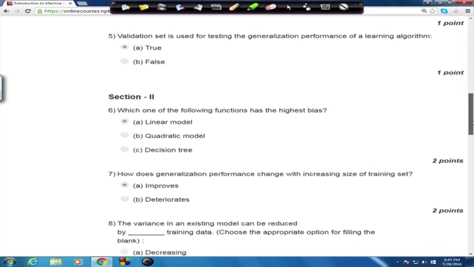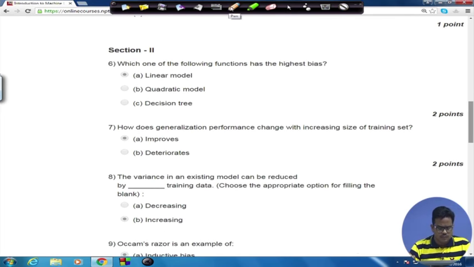Let's go to section 2. In section 2, the first question is, which of the following functions has the highest bias? Now, bias, as we discussed in the tutorial class and as has been described by madam in the theory session, refers to the inherent limitations of the model, that are sheerly due to the lack of enough parameters to learn the important statistics of the data.